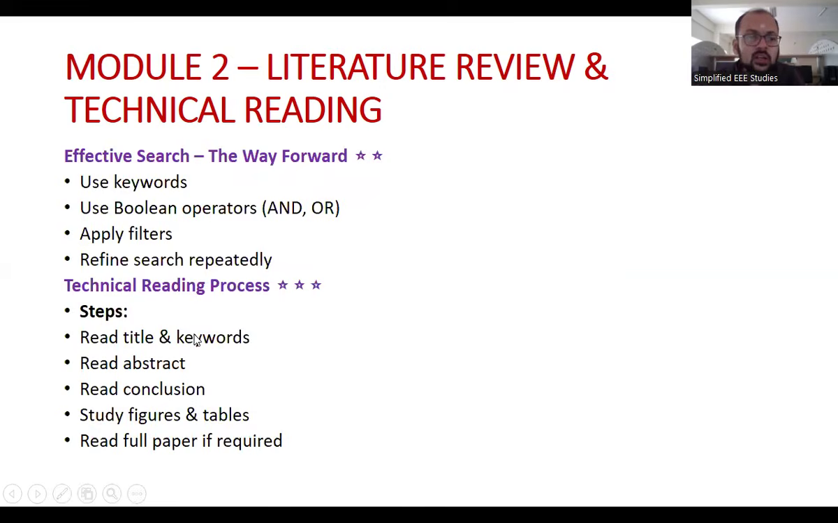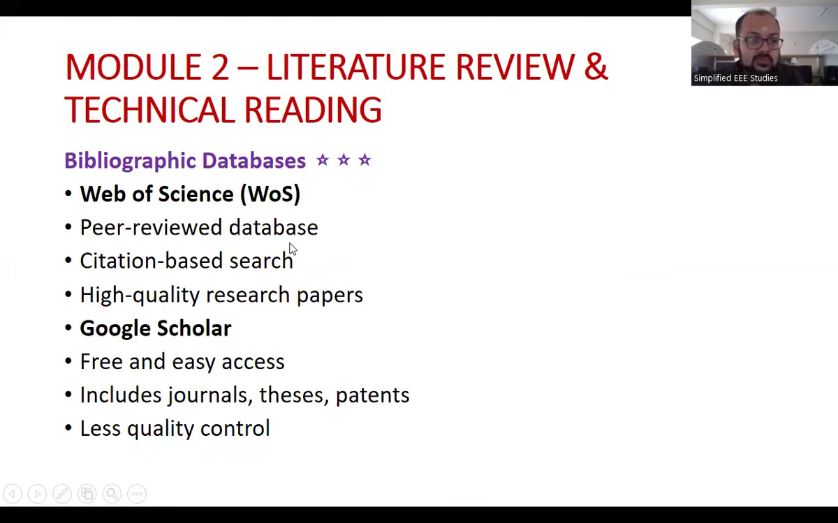There are so many available. Here, let us become familiar with Scopus. You can talk about Scopus also as another database. Let us talk about Web of Science: peer-reviewed database, citation-based research, high-quality research papers. You can visit the website of Clarivate Analytics, Clarivate, so that you'll come to know about Web of Science and everything. They are maintaining the Web of Science database.